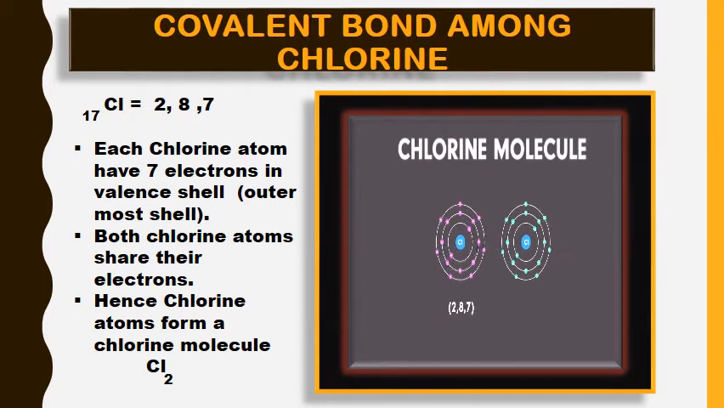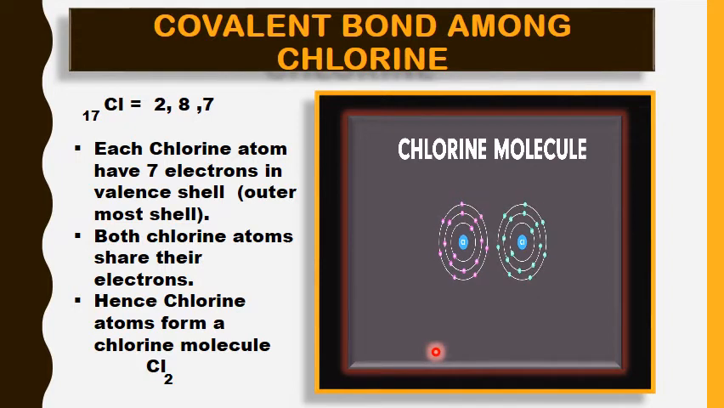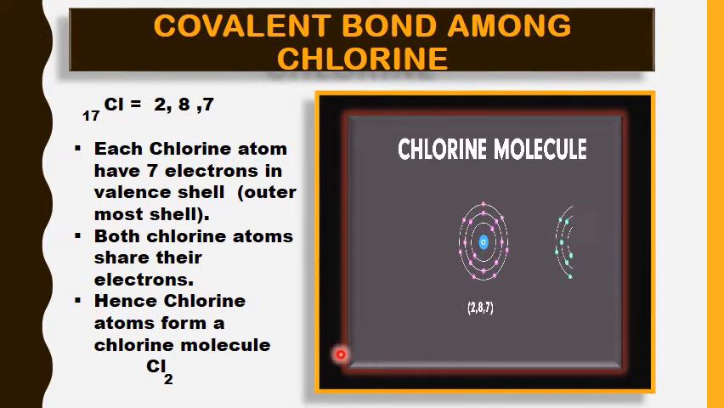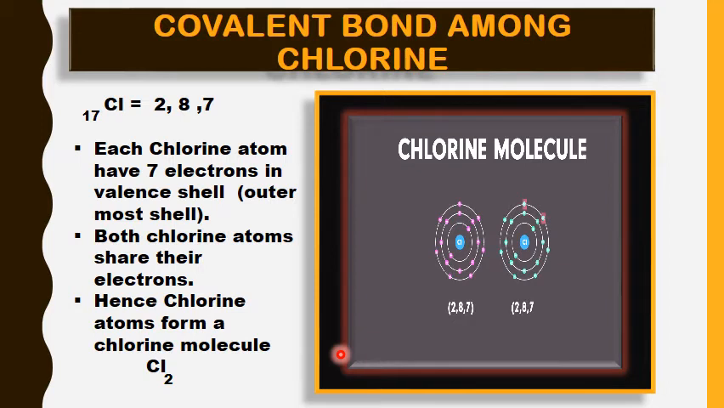We have to see covalent bond formation among chlorine atoms. Each chlorine atom has 7 electrons in its valence shell, and needs 1 electron to complete it. When they join together, they share one pair of electrons among themselves. What happens? You can see in this example that each chlorine has completed its octet, that is 8 electrons in this atom and 8 electrons in this atom. So by sharing electrons, a chlorine molecule is formed, having formula Cl2.